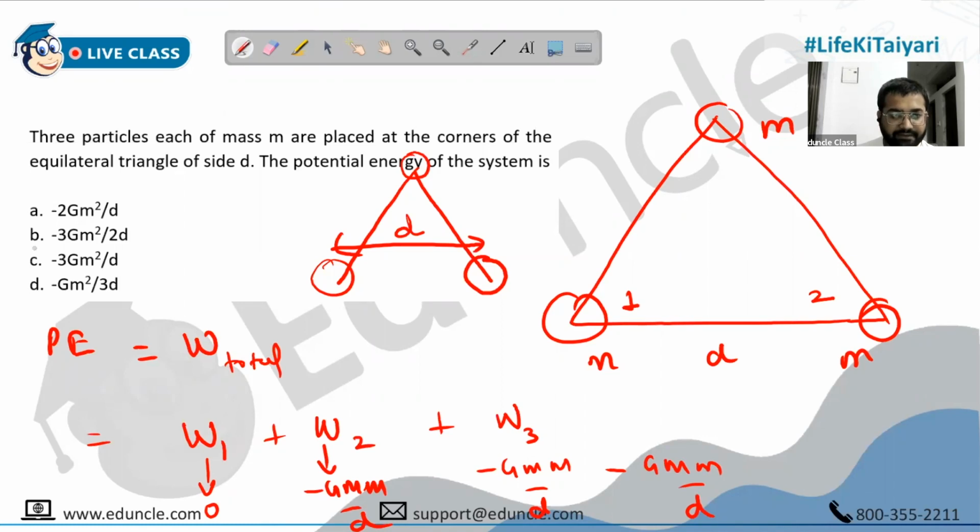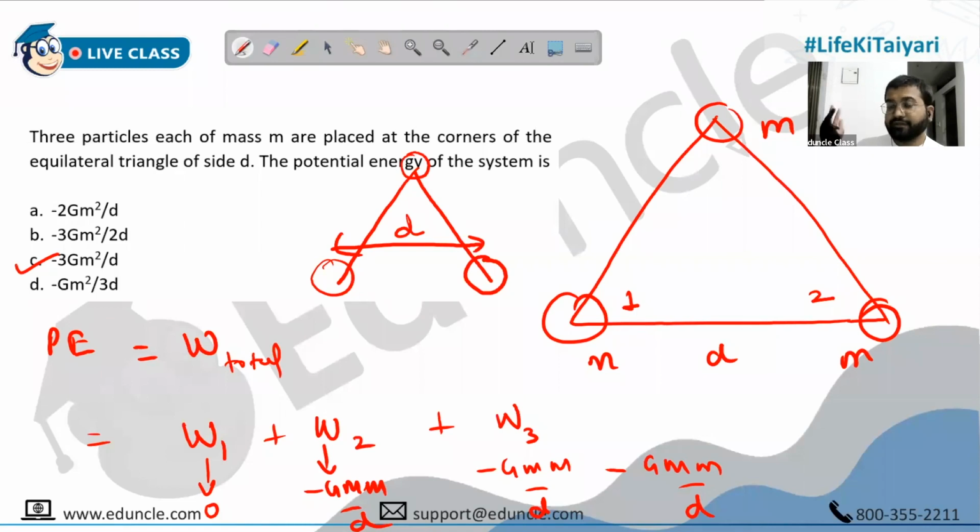Okay, that's it. Not a difficult question, like I said. Minus 3 GMm upon d. But I wanted to discuss this to remind you that if there are multiple masses, how do you simply calculate? Bring the first, you don't have to do any work. Then you will bring the second.